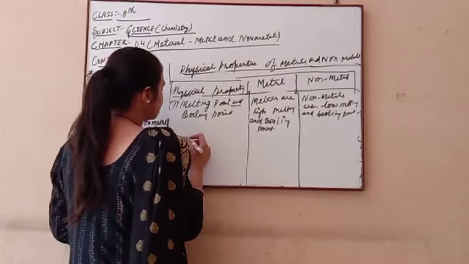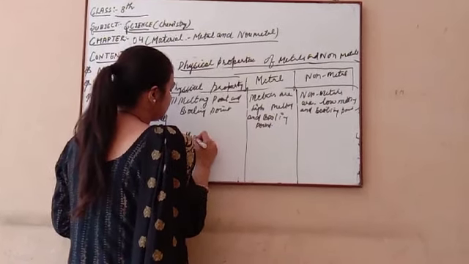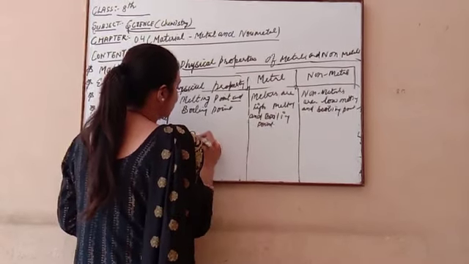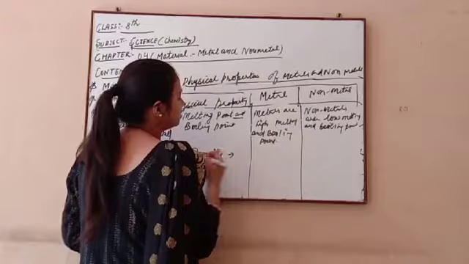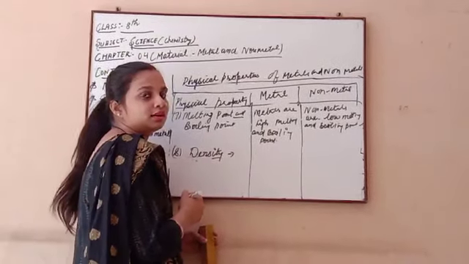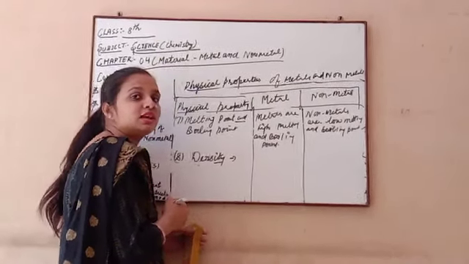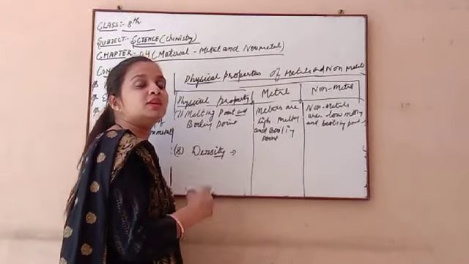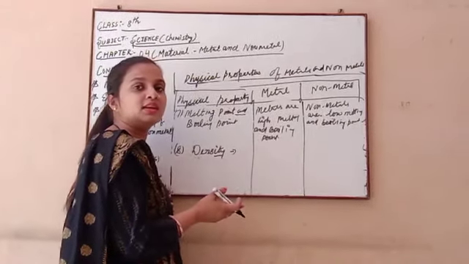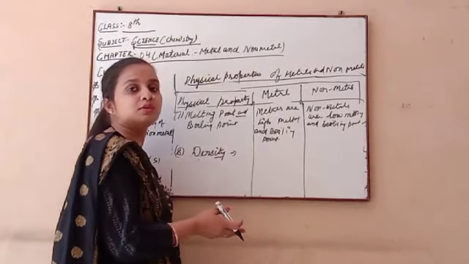Okay. So after this property of metals having a high melting and boiling point, and non-metals having a low melting and boiling point, our eighth property is density. What do you mean by density? It is related to the mass of the metal or non-metal. Density is mostly higher in solid substances, and which substances are generally solids? Metals.